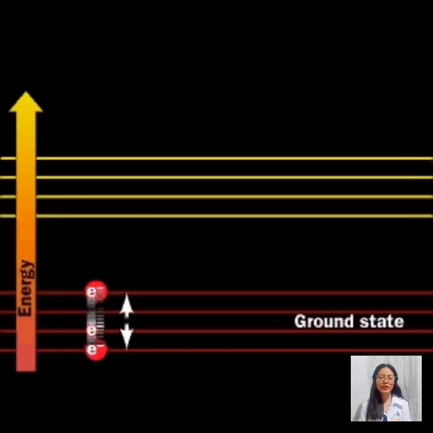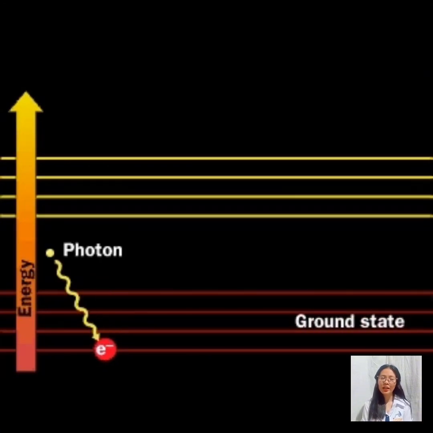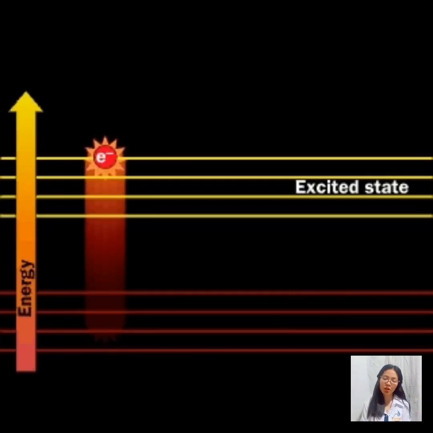Ground state is defined as the lowest energy state of an atom, molecule, or ion. In other words, the ground state represents the most stable configuration. This means a shell is filled before moving to the next shell, and when exposed to energy, electrons can jump to a higher energy level that is called the excited state.